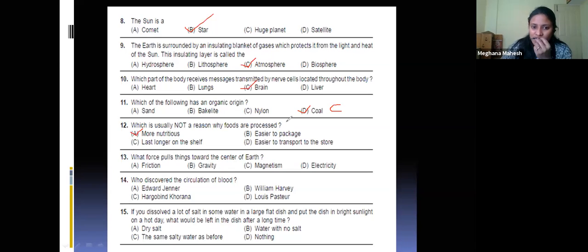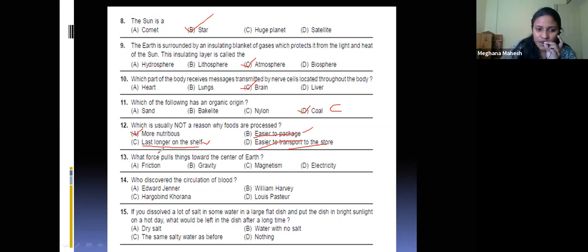So these are the correct answers why the foods are processed. Okay, all these are the correct answers why the food is processed. But food will not be more nutritious once it is processed. The nutritive value of the food will be reduced. Okay, so this is the correct answer.